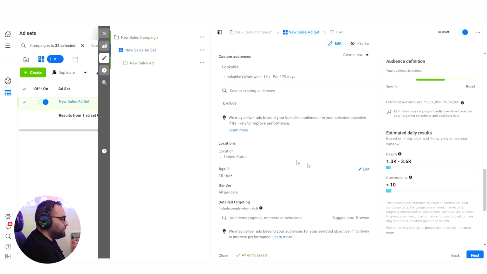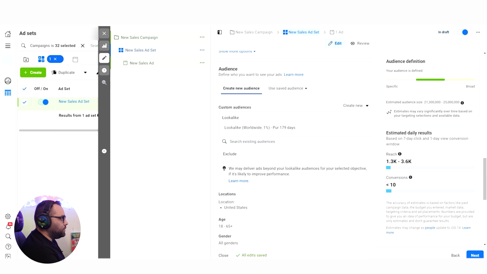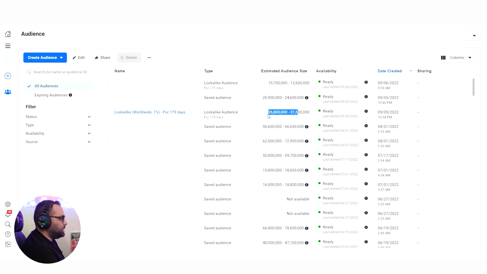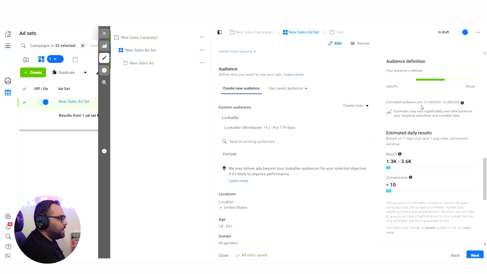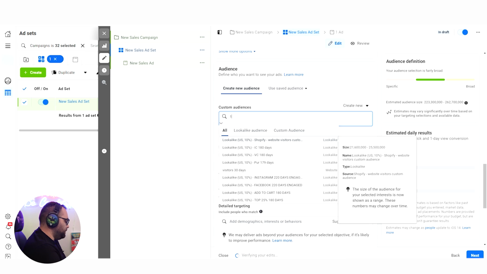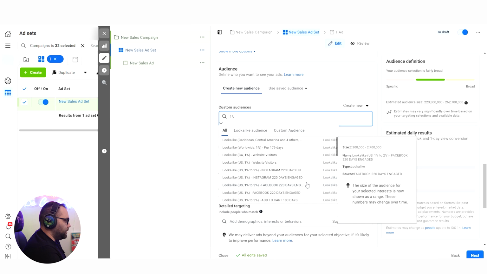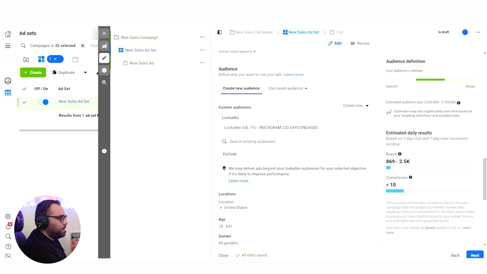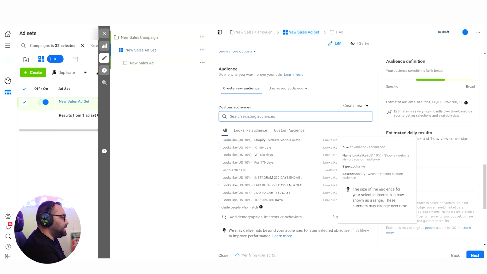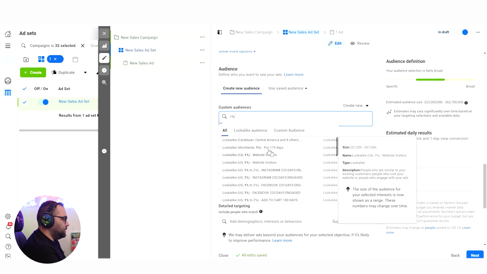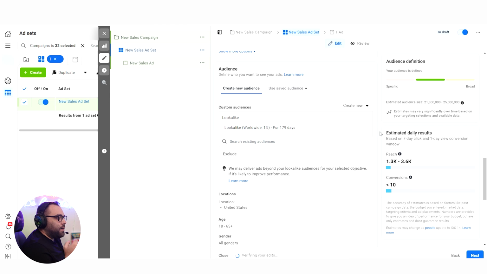If this audience targets United States, it is not anymore the size that we see here, 26 to 31 million, it's now 21 to 25 million. If we use a 1% lookalike, let's take one from here. Let's use this one for example. The potential reach is 2.3 to 2.7 million. But if we use the 1% worldwide lookalike, like what I have done here, we immediately have an audience of 21 to 25 million.